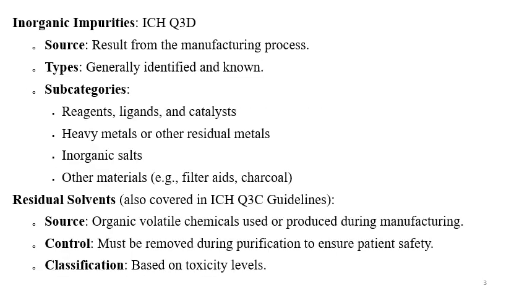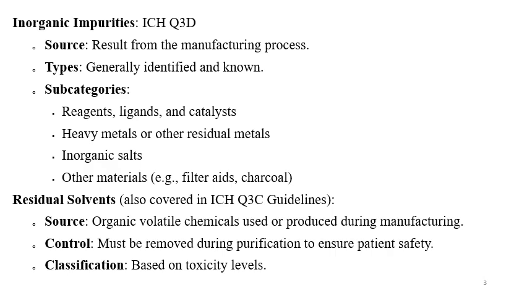Then inorganic impurities are also there. These mainly result from the raw materials and the manufacturing processes, or these may also come from reagents, catalysts, ligands used in the manufacturing. ICH Q3D is the guideline related to the inorganic impurities, which are also known as elemental impurities.